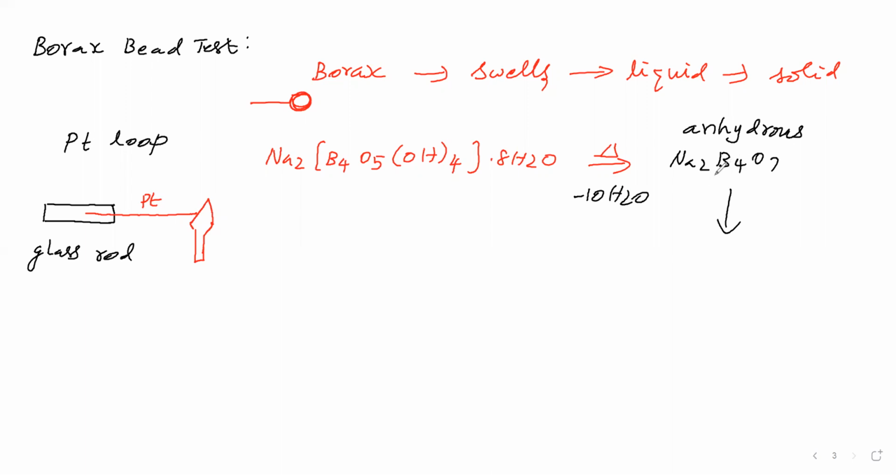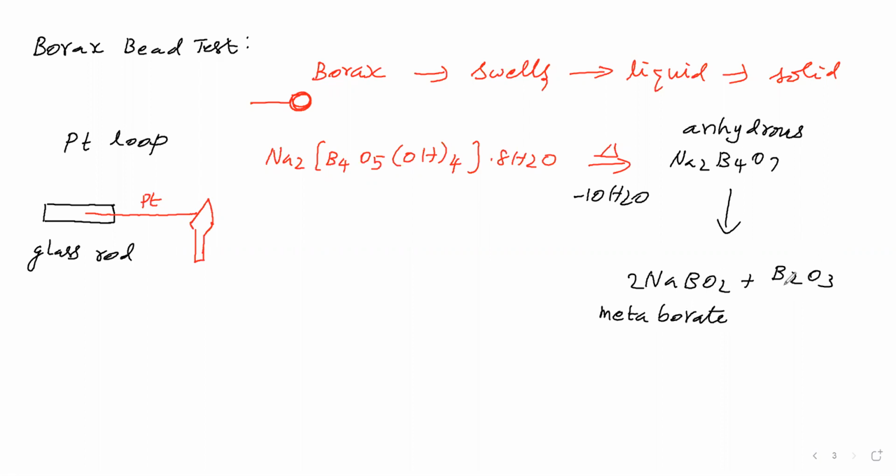Then in the solid, it appears in the form of NaBO2 and B2O3. This anhydrous borax is melting, then solidifying. NaBO2 is called sodium metaborate.